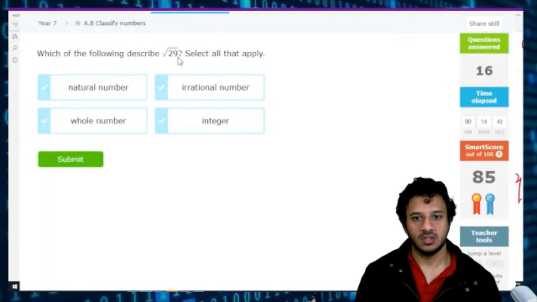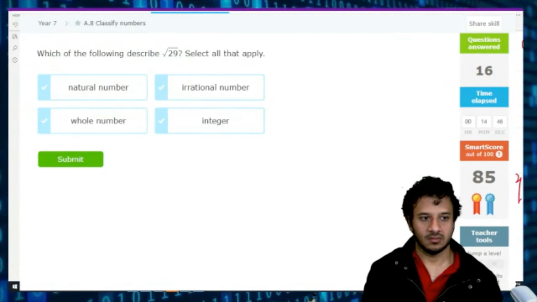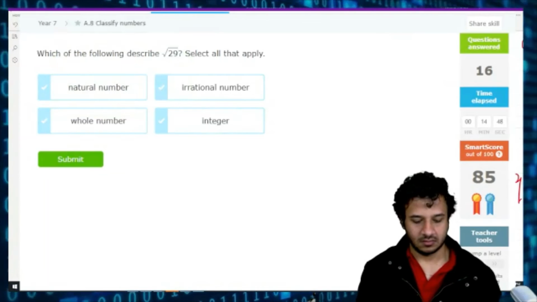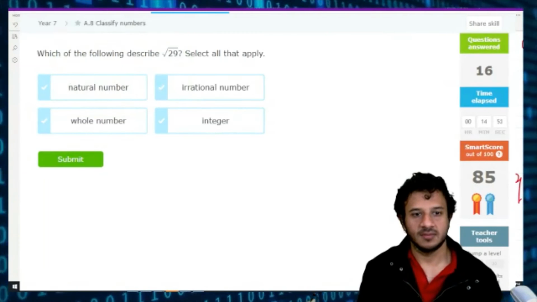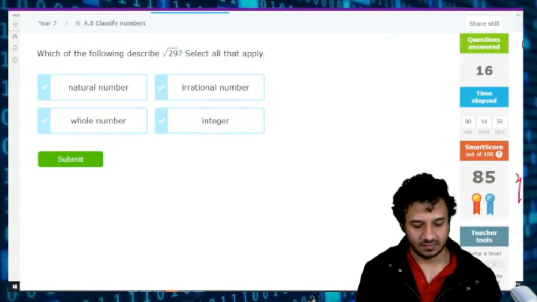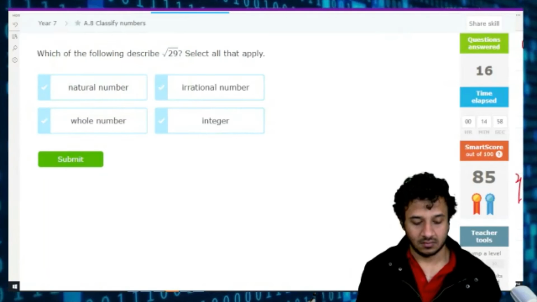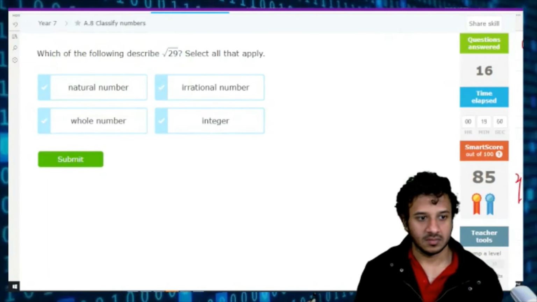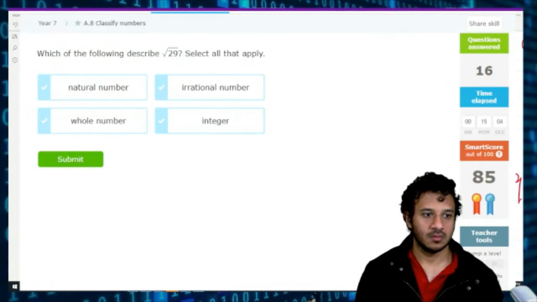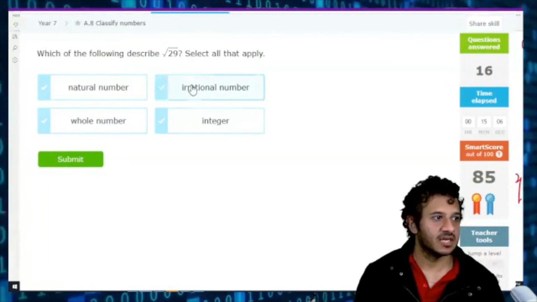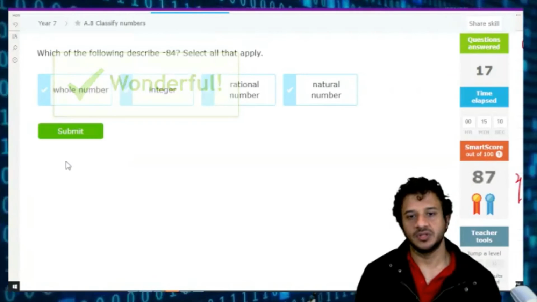Root 20. Tell me what should I select? An irrational number. It is an irrational number, and that's pretty much it, right? Yeah. Very good.